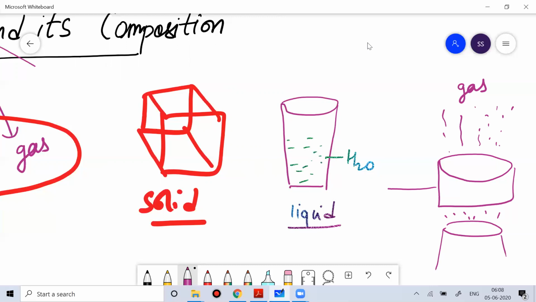That H2O changes its form from solid to liquid to gas, or from gas to liquid to solid. That transformation is possible, because